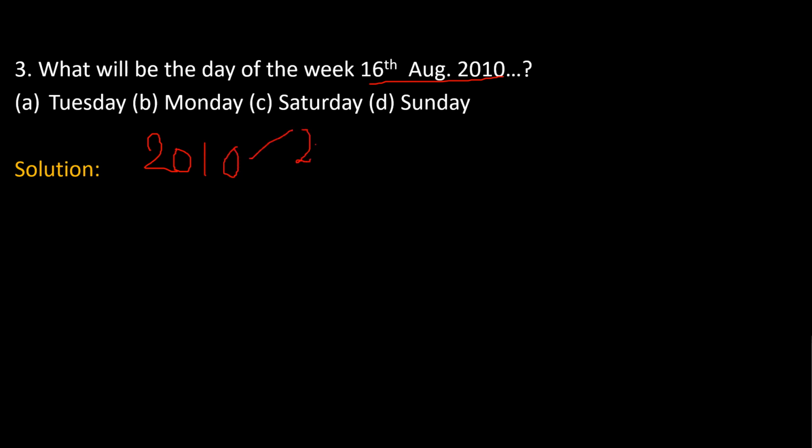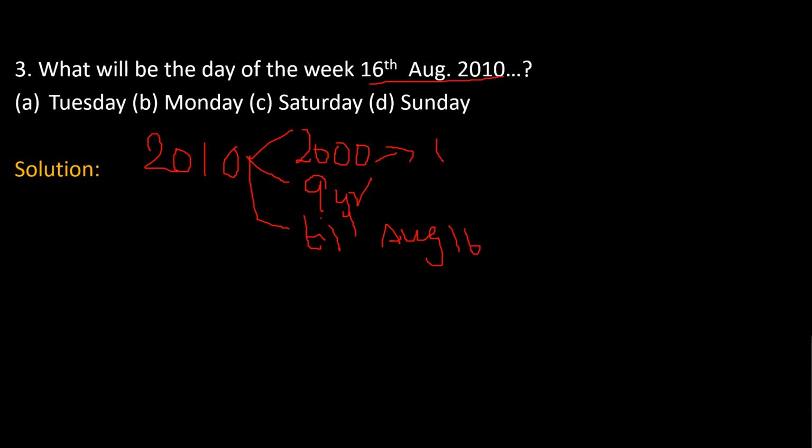One is 2000, and I'm taking 9 years. Why I'm taking 9 years is that 2010 is not yet fully completed, so the completed years will be 9. And the third part will be till August 16. As we know, every 4th century is a leap year and every 400 years there are 0 odd days. So the 20th century will carry 0 odd days.